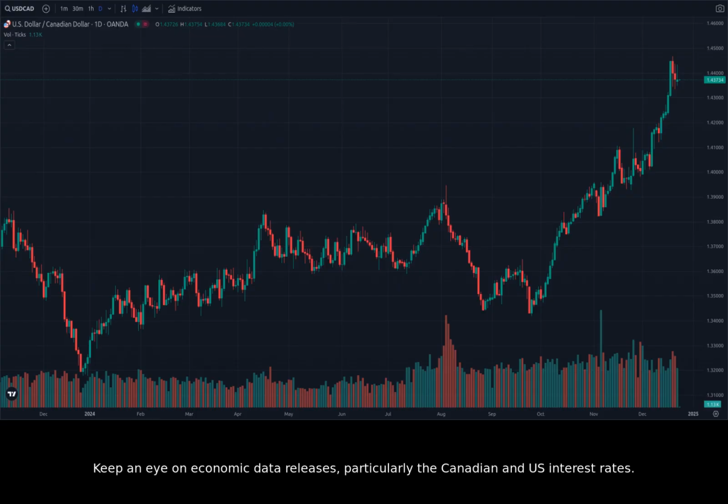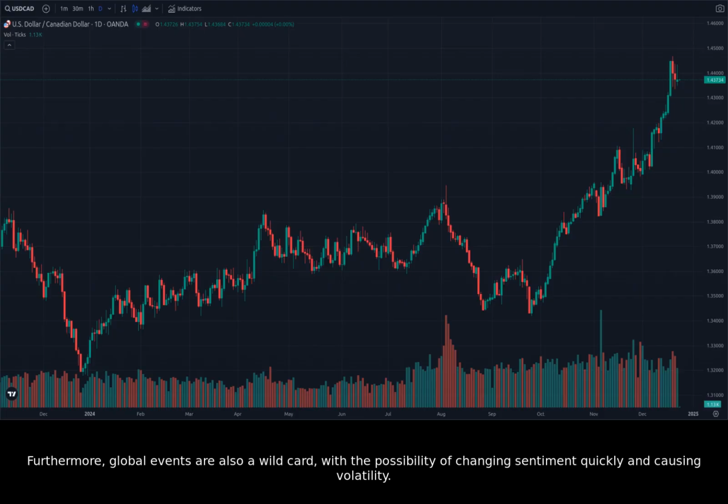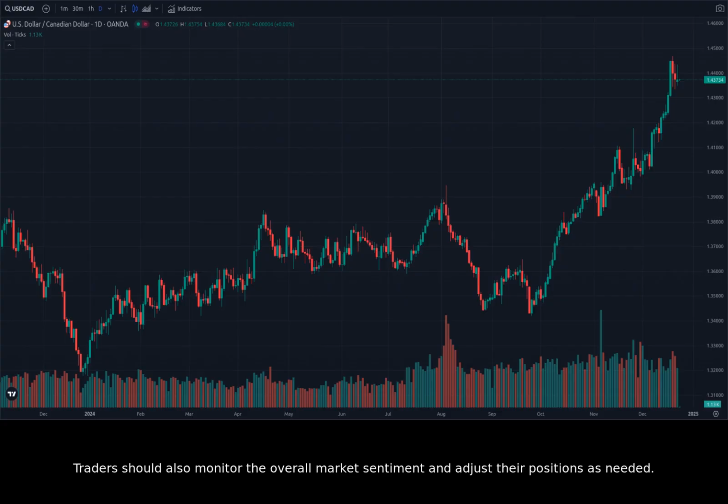Keep an eye on economic data releases, particularly the Canadian and US interest rates. Any shift in these rates could be a trigger for substantial price movements in either direction. Furthermore, global events are also a wild card, with the possibility of changing sentiment quickly and causing volatility. Traders should also monitor the overall market sentiment and adjust their positions as needed.